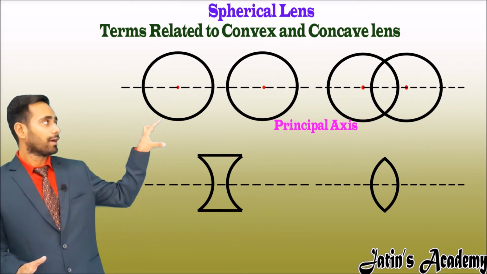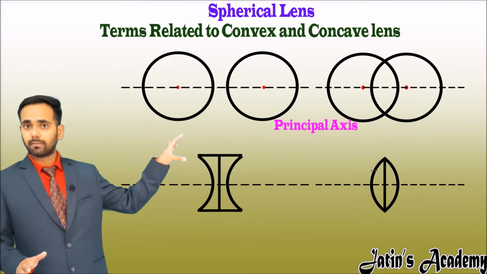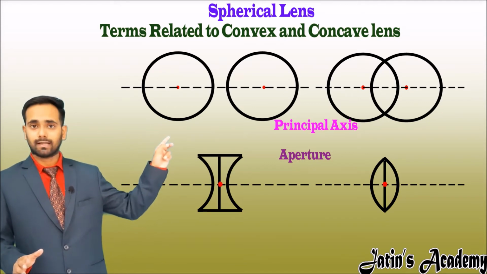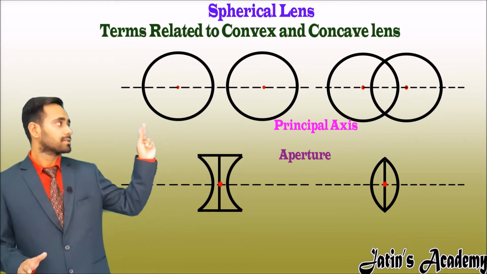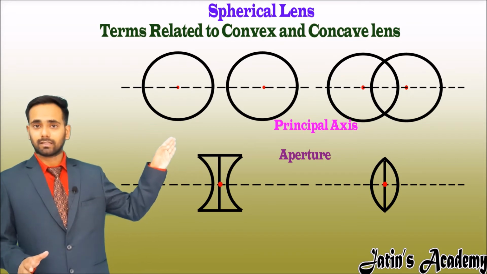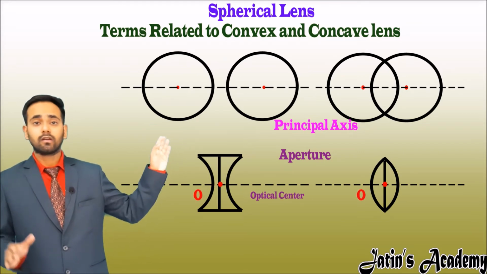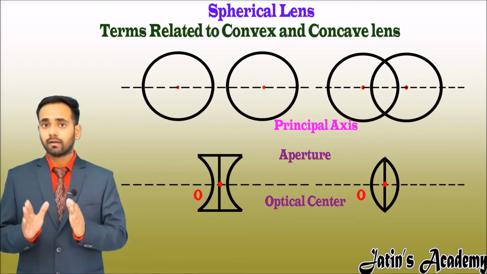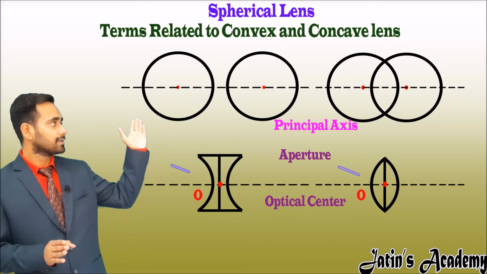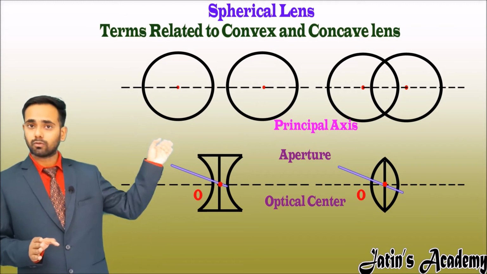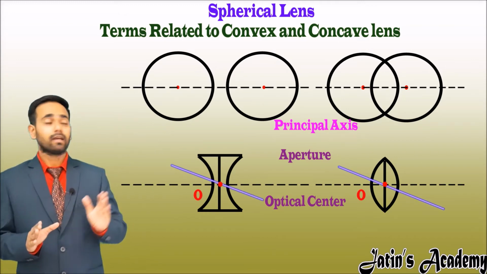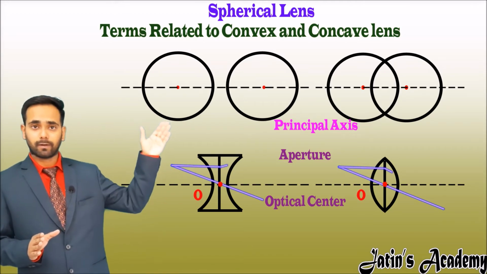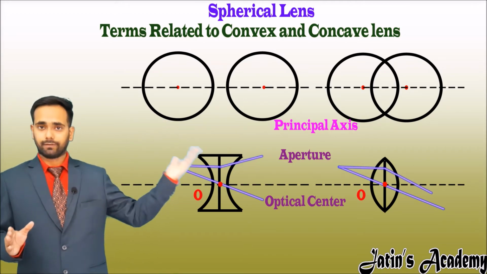Now the height of the lens is nothing but the aperture of a lens, and the center of this lens where the height and principal axis meet is nothing but the optical center. Now what is optical center? Optical center is a point from which if light is coming, it goes out undeviated, and in every other part of the lens, light gets deviated.